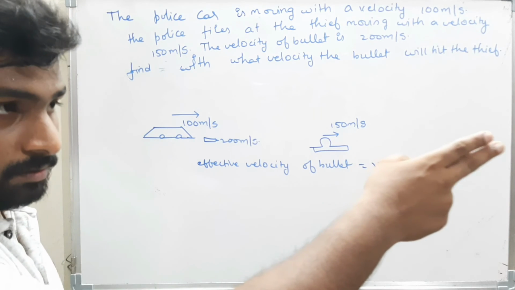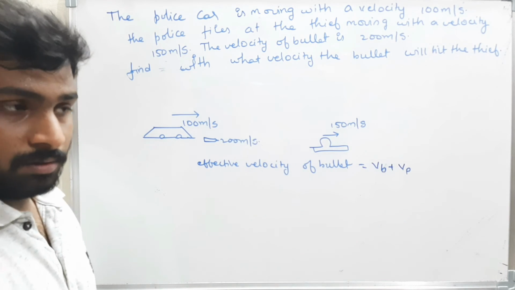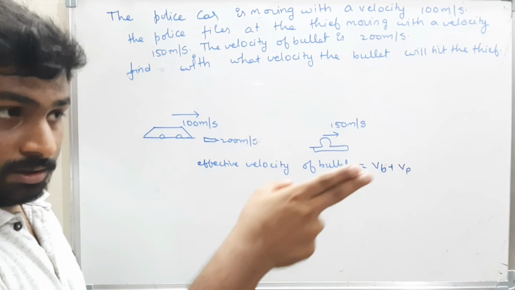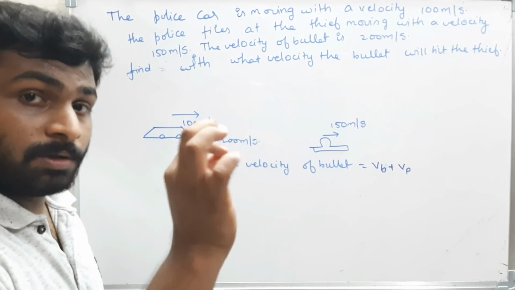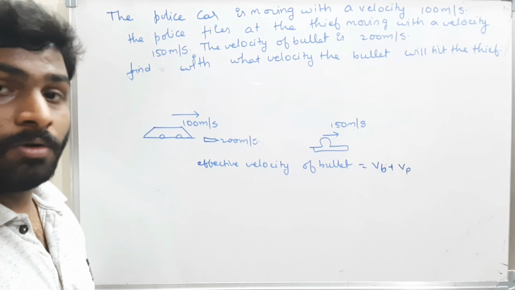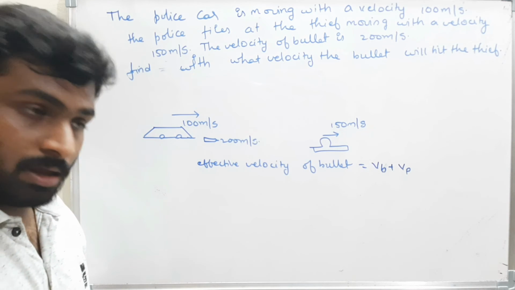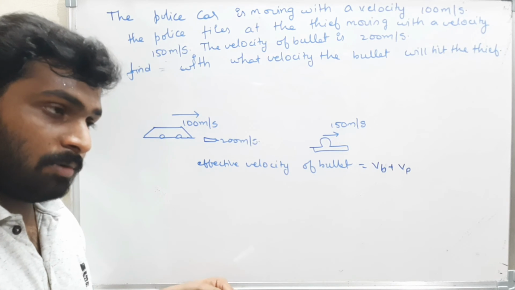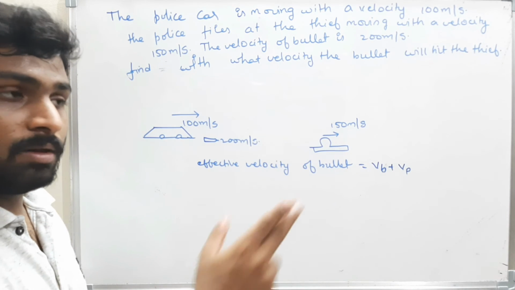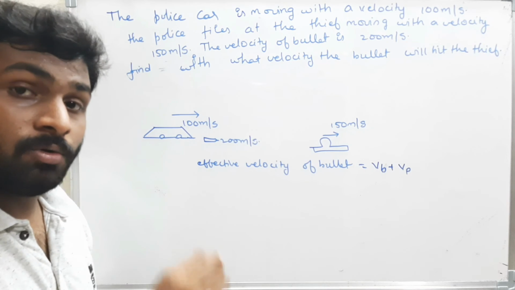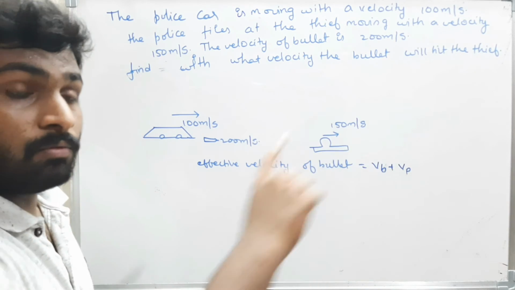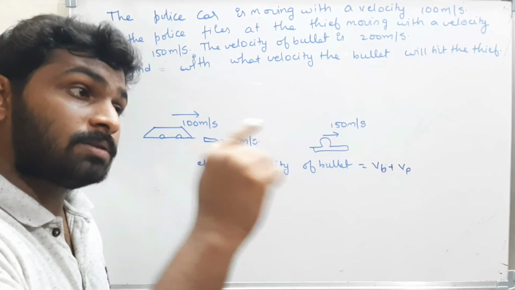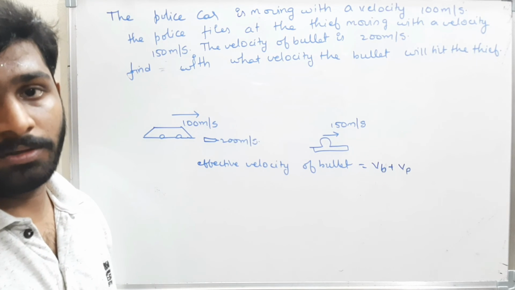If I fire a gun standing here, the velocity of the bullet is 200 meters per second. This bullet will hit the wall with a speed of only 200. But now I am coming on a bike, and the bike velocity is 50 meters per second. When I fire a gun from the bike, the velocity of the bullet is 200. Now this bullet will hit the wall with speed 50 plus 200, that is 250 meters per second.